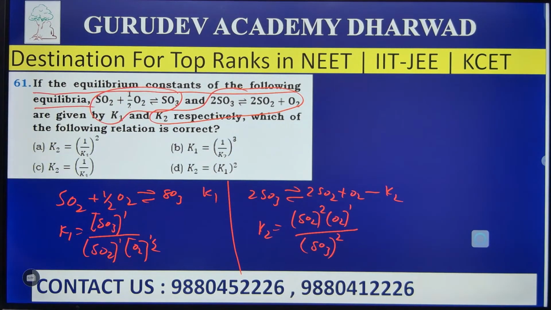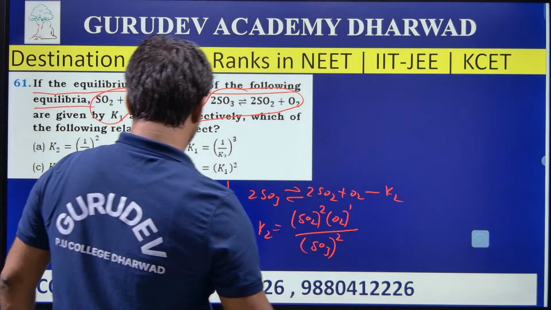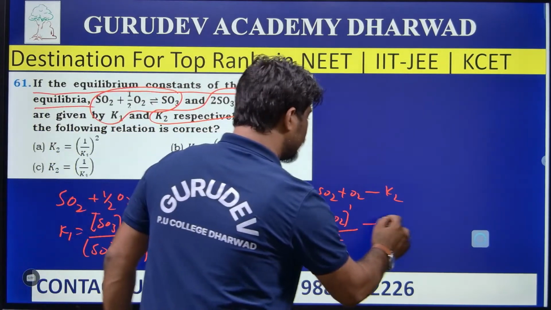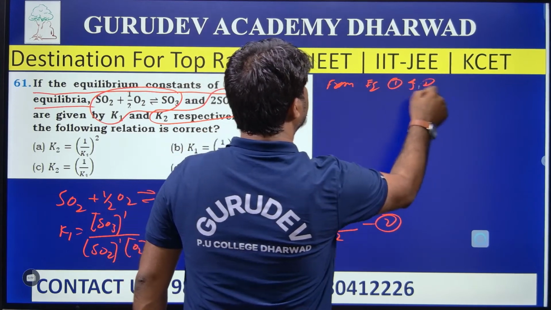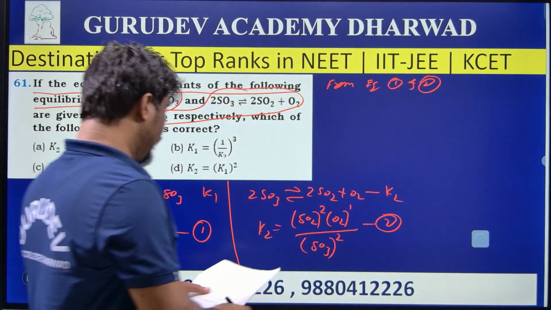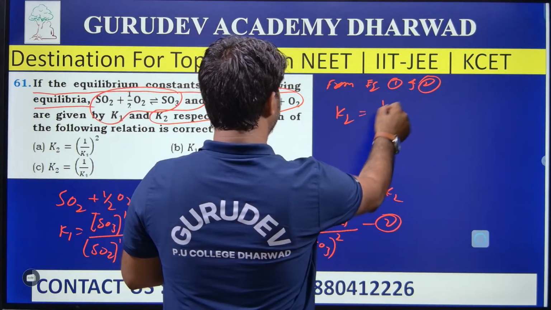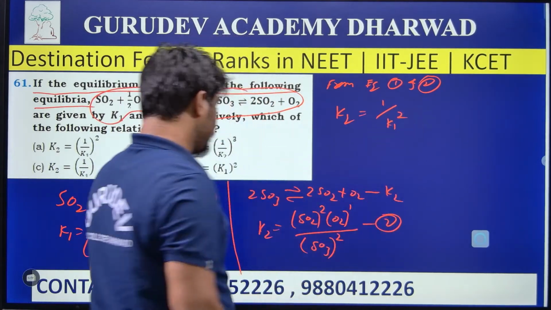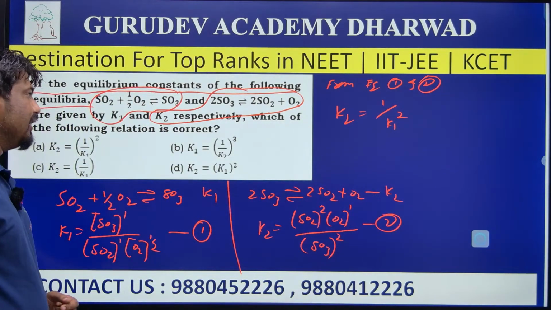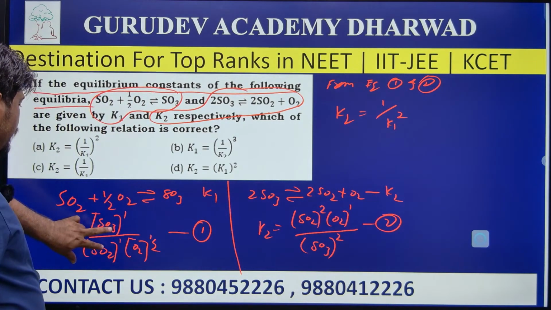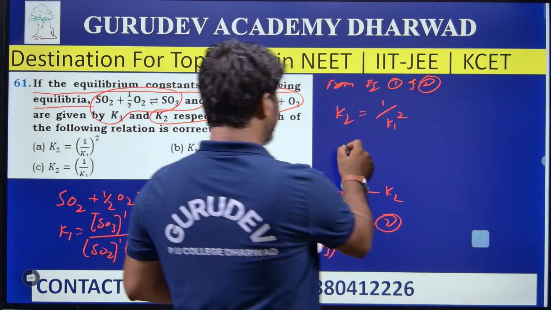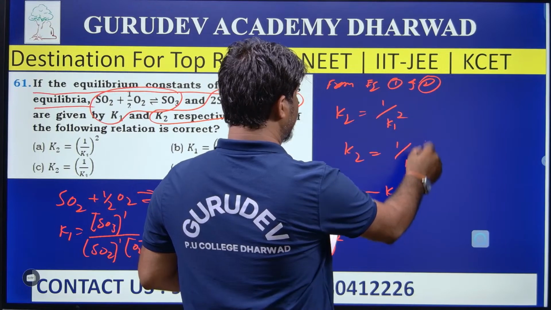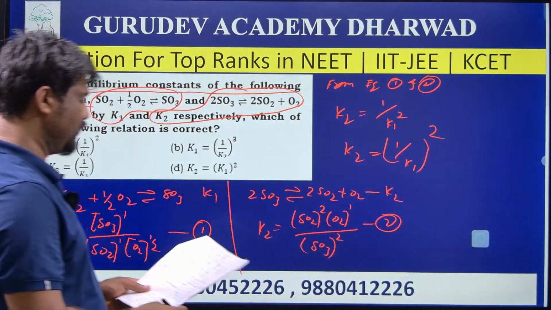Is it clear, guys? Now we need to correlate K1 and K2. This is equation number 1 and this is equation number 2. From equations 1 and 2, just correlate here. Now K2 is equal to 1 divided by K1 square. Because when you make this one reciprocal, then it becomes square. So ultimately I can get K2 is equal to 1 divided by K1 whole square.